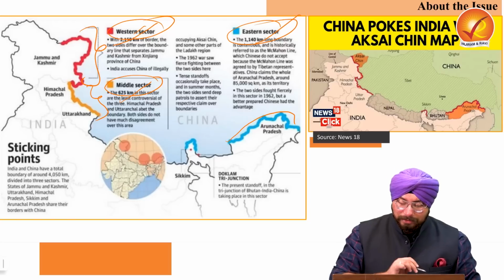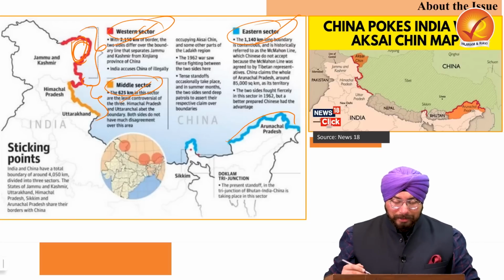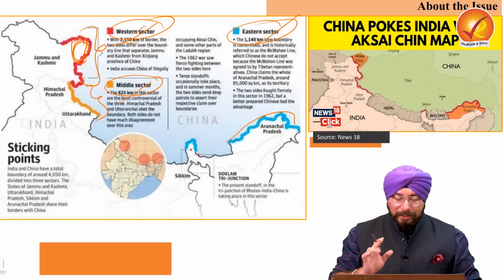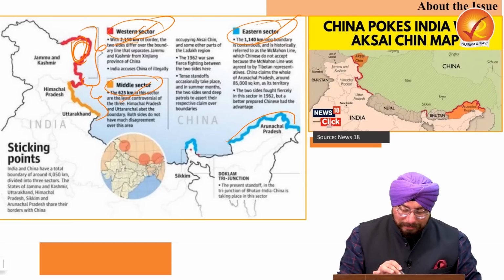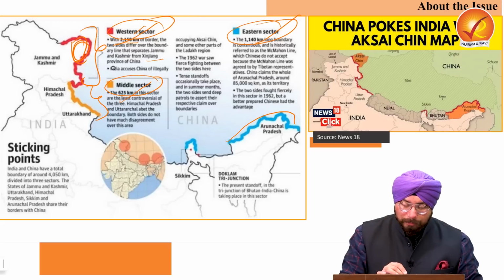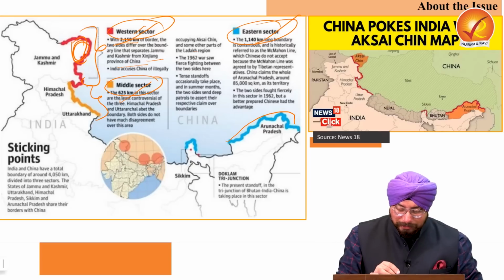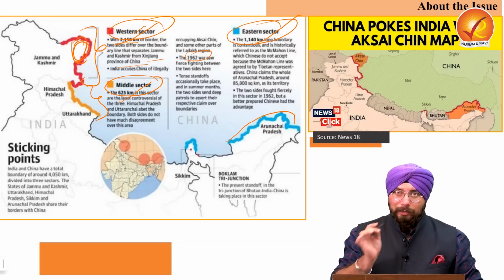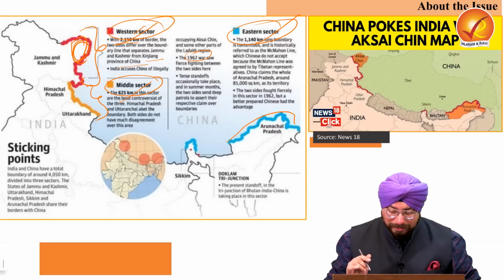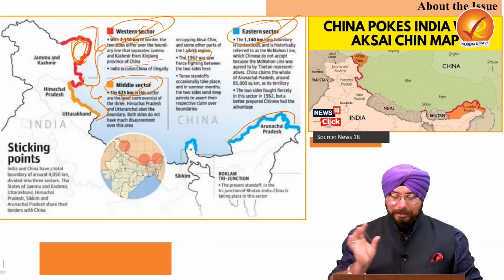Now in western sector comes up your area of Aksai Chin. So this is the area of your Aksai Chin, and it is close to 2100 kilometers of border line in the western sector, and it differs over the boundary that separates Jammu and Kashmir from the Xinjiang province of China. Now, what has happened is that in 1962 war, there was a fierce fighting between the armies of the two countries in this area only, that is in the western sector. And there have been tense standoffs from time and again in this sector.